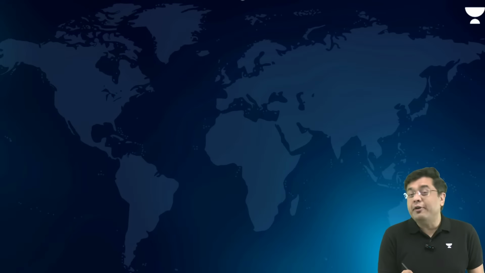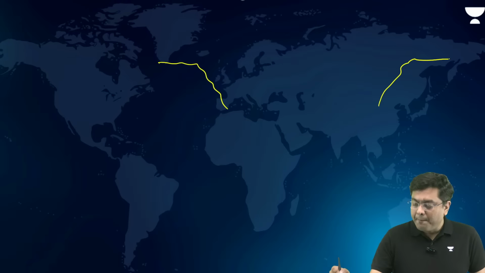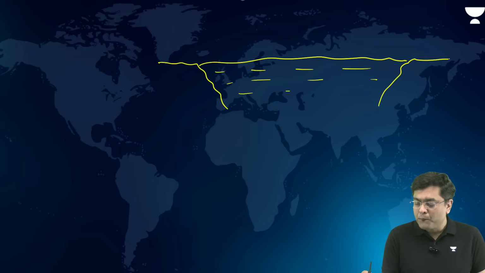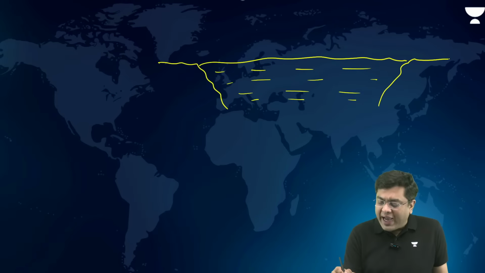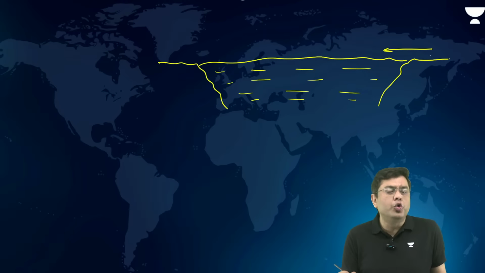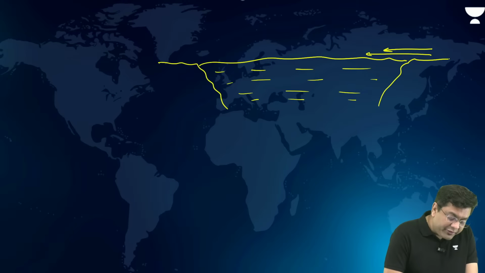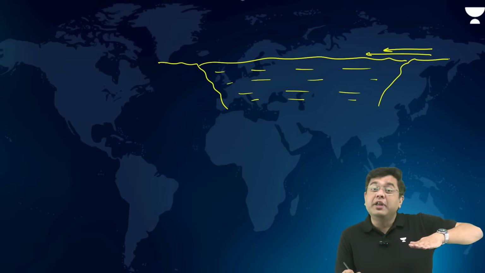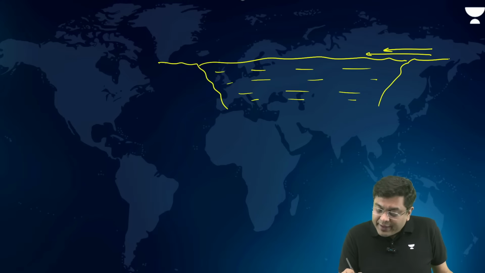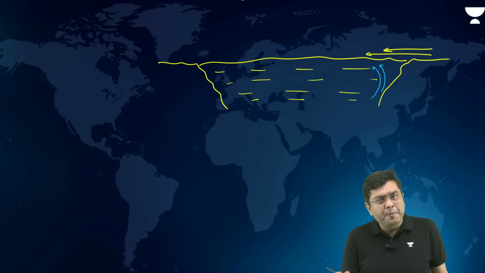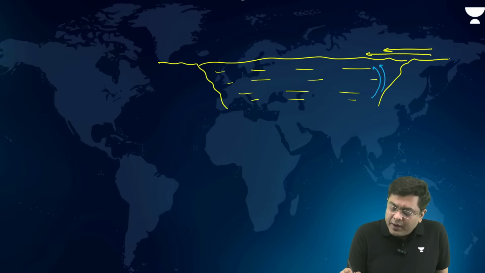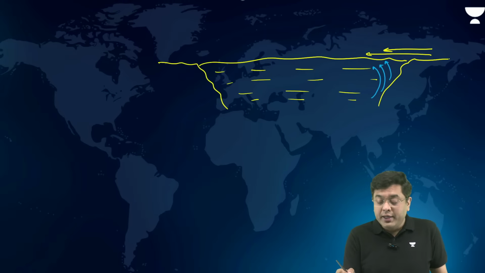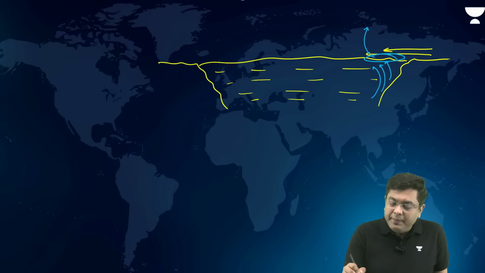So let's consider two basic regions or the factors. Let's suppose you have these continents and this is the ocean, right? Now, if you have wind which is moving like this, offshore wind, it will carry the surface water away. But as the surface water is carried away, that does not lead to a lowering of the water level. In fact, the subsurface water will be drawn to the surface, isn't it? So here, there is an upward movement of water. That means there will be lower temperature,